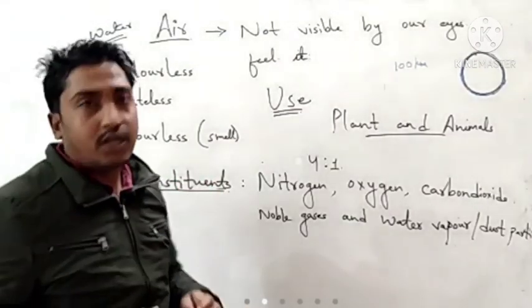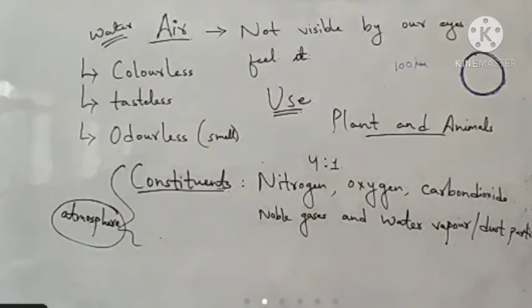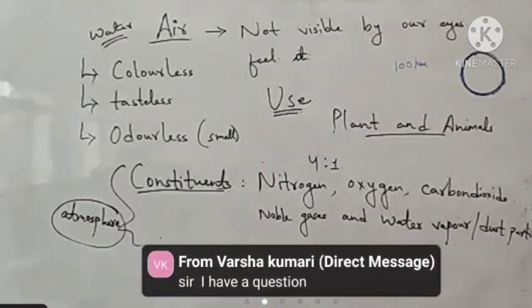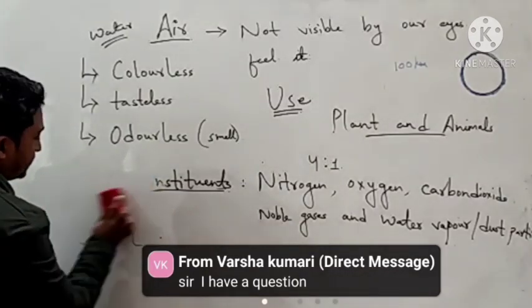Okay, so now we will move towards its proportion, percentage by volume, and its chemical formula. That means the chemical formula of a few gases present in the air, or you can say in the atmosphere.